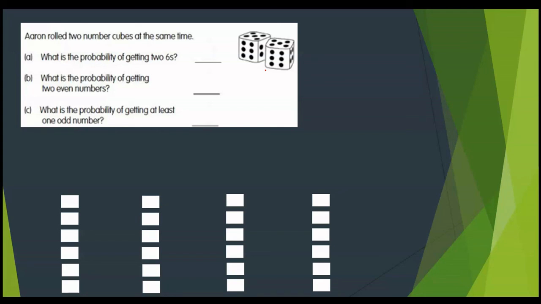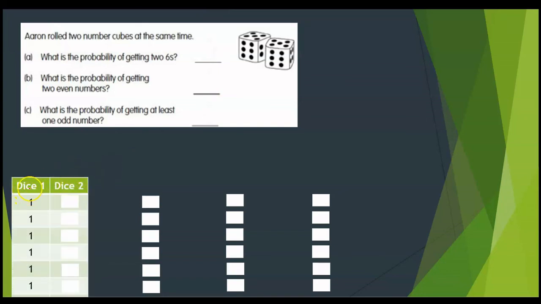Can you think? If you have the 2 dice, we can play with them and find out the total outcomes. Let's think together. If I have dice 1 and dice 2, I can get 1 and 1 on both dice, or 1 and 2, or 1 and 3, or 1, 4, or 1, 5, or 1, 6.